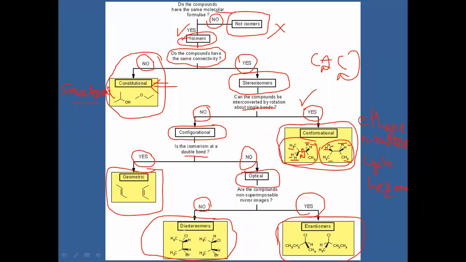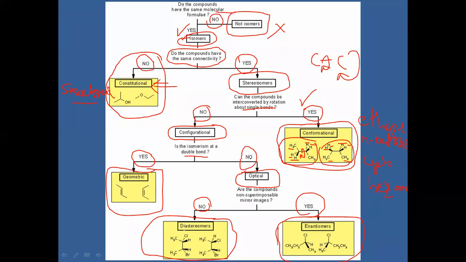With these slides, you get an overview of isomerism. If the compounds have the same molecular formula, your answer is yes, then they enter into isomerism.